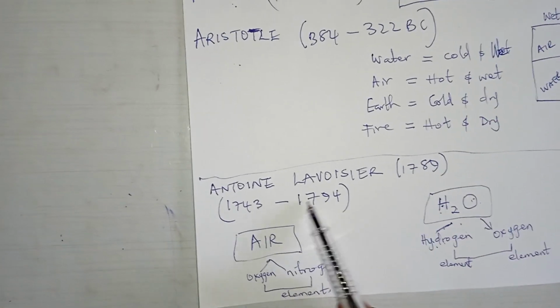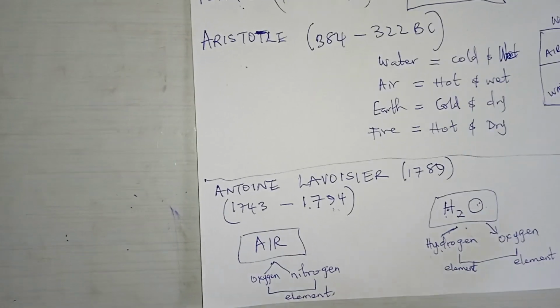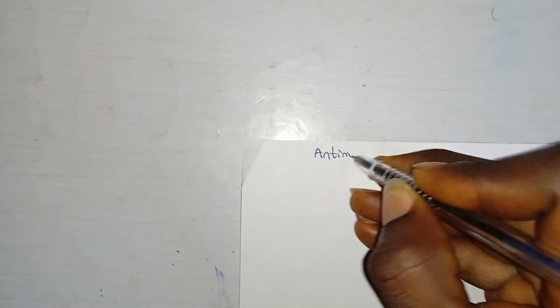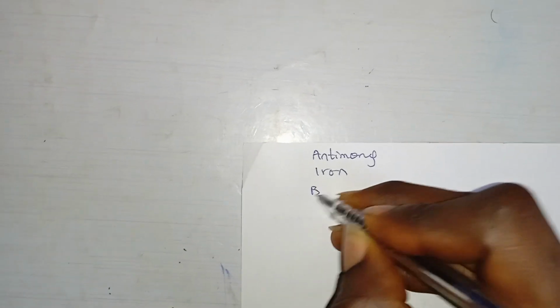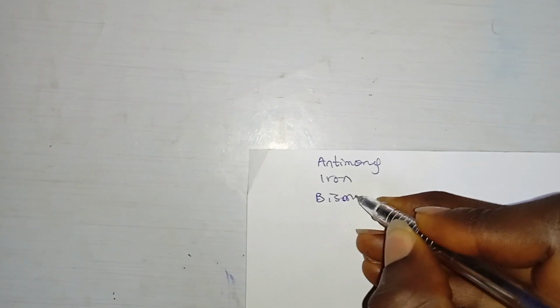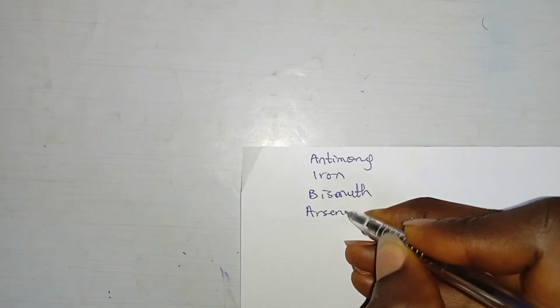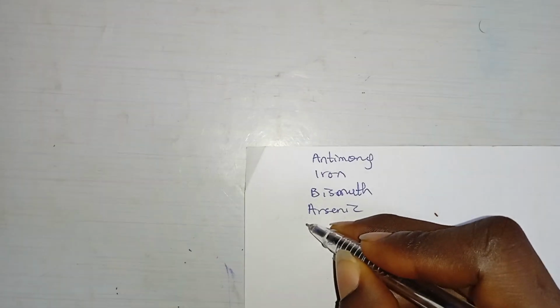Before his death in 1794, he was able to discover over 24, or is it 22, elements. Elements he discovered include antimony, iron, bismuth. The question can come, they tell you to list the elements discovered by Antoine Lavoisier.